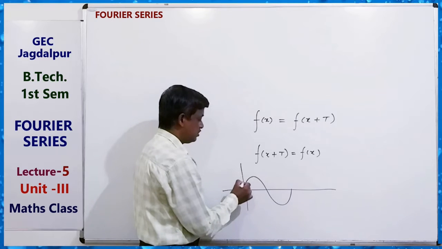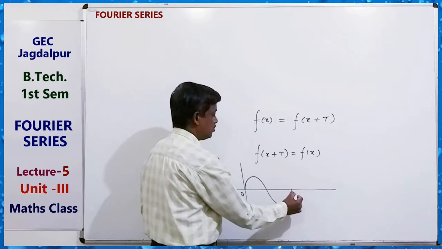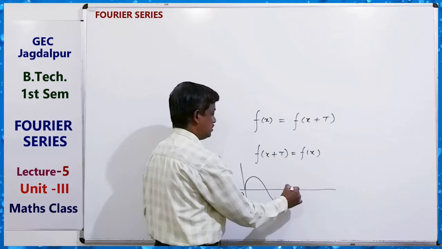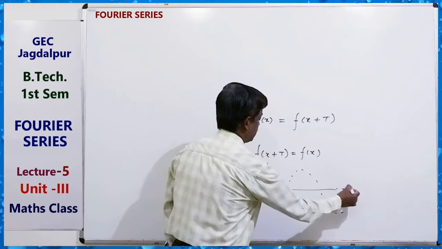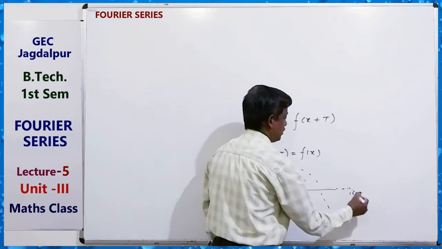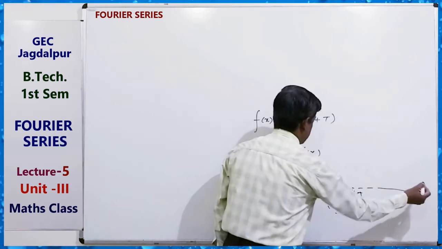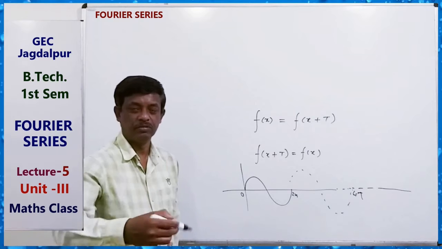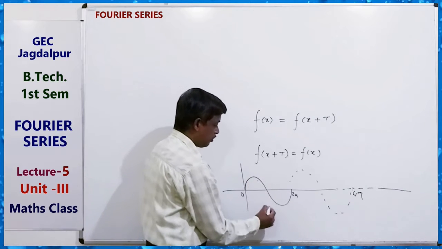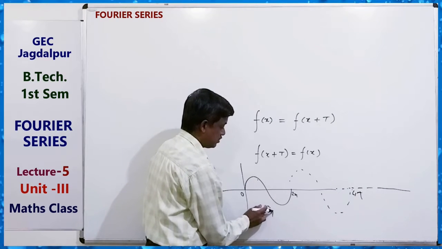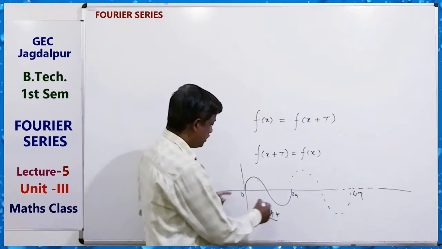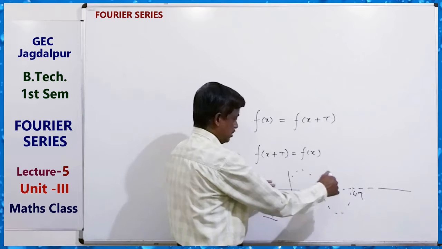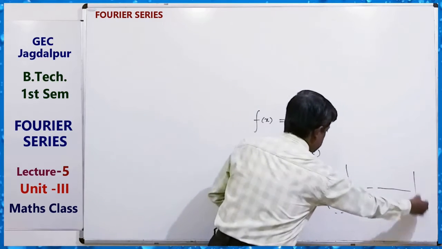From 0 to 2 pi, again this, 4 pi, and so on. It repeats the value. This is the graph of sine function. This repeats the value in this interval, same in this interval, same in this interval.